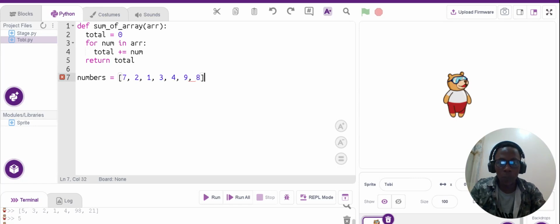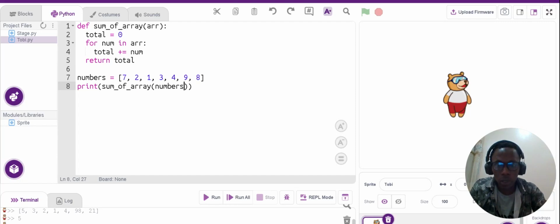Okay, let me now print it. Print sum of array, then you pass through and run through the loop of the numbers.